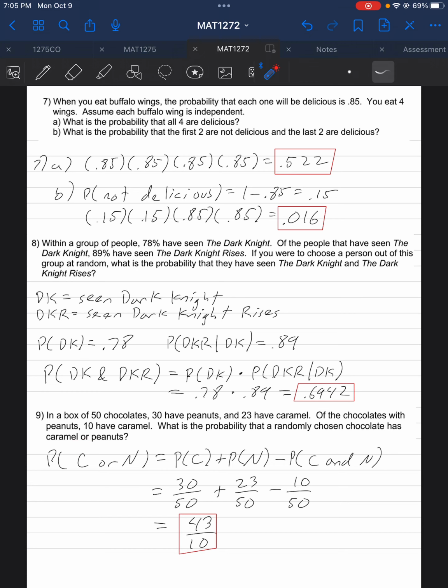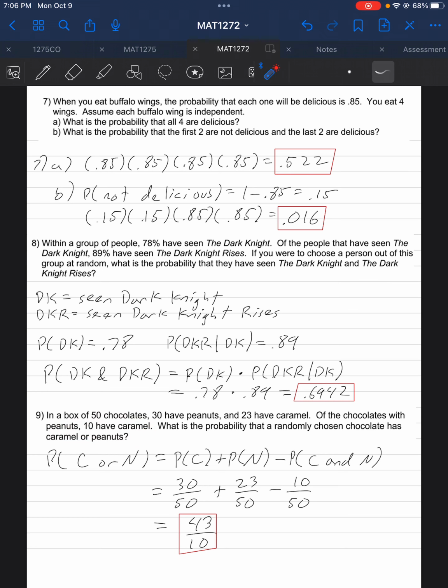Next up is the OR statement. We have 30 chocolates with peanuts, 23 with caramel in a box of 50. Right? 10 of these chocolates that have peanuts also have caramel. So what is the probability that you randomly choose a chocolate and it has caramel or it has peanuts? Not and, or. That means if it has caramel alone, it counts as successful. If it has peanuts alone, it counts as successful. And obviously if it has both of them, then it counts as successful.